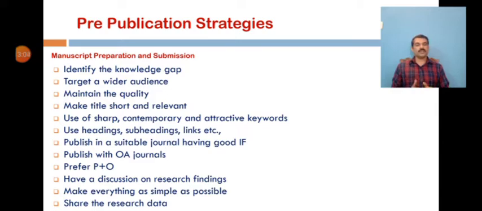One is, before you start writing, identify the knowledge gap. As a researcher or author, the first and foremost thing before you start your publication journey is to identify the knowledge gap and deal with hot topics. The next one is to target a wider audience. It is always advisable to write for a larger audience rather than targeting a small group, to get more visibility for the research publication.